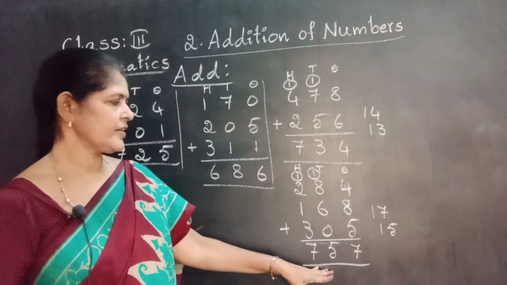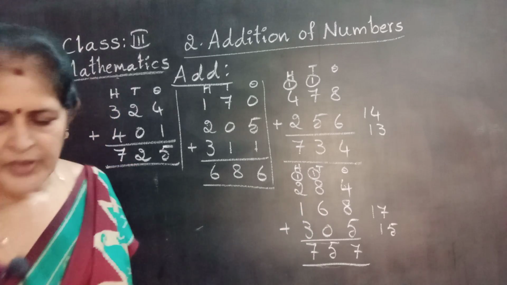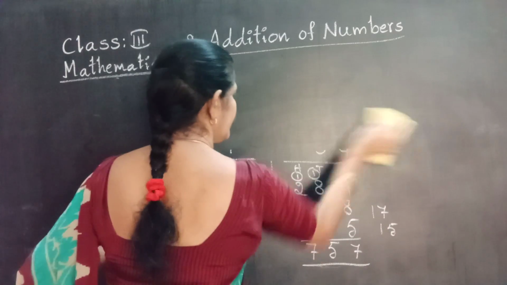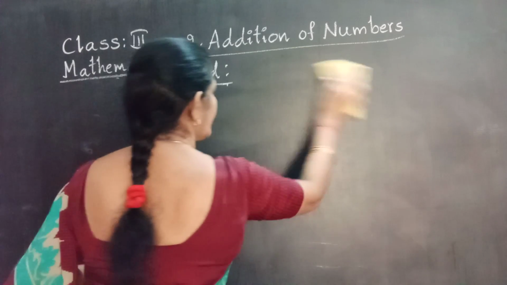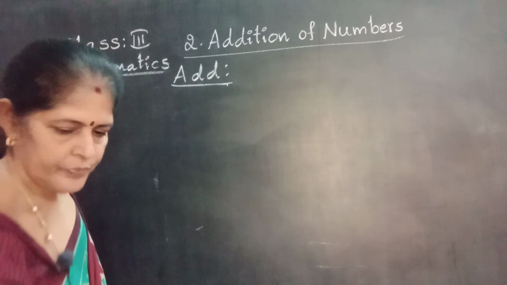757. This is addition of 3-digit numbers with regrouping. Another example. Are you understood? Already we can know. I think you all are practicing in your rough notes or homework book. Very good. Another one.